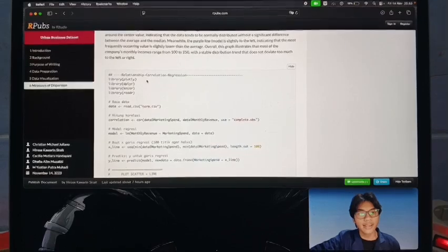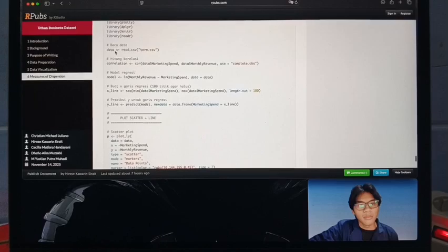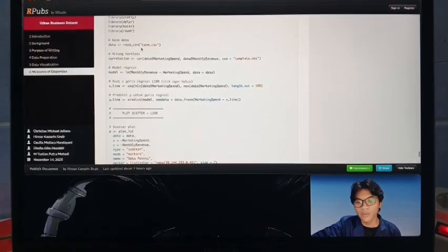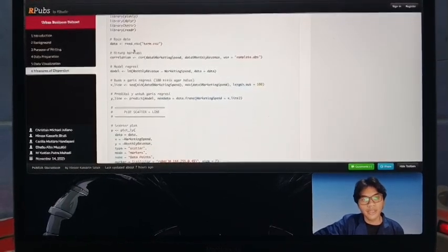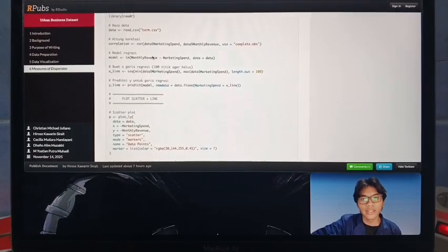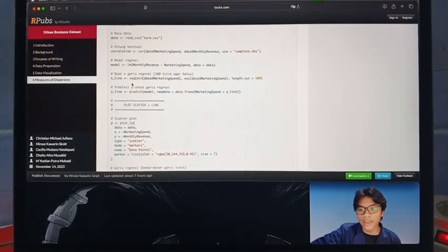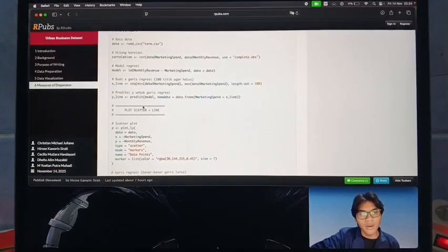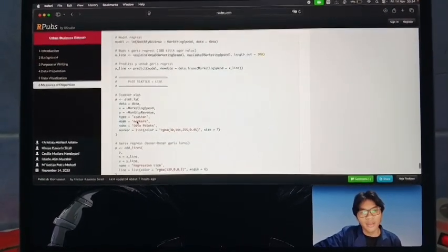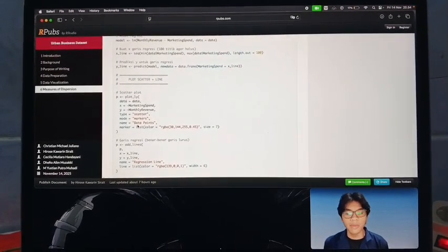Relationship, correlation, and regression. Then we read the data from CSV. Now we calculate the correlation of the data. Now we make a regression, then make a regression line. Next we have line X and line Y, and we make a scatter plot.